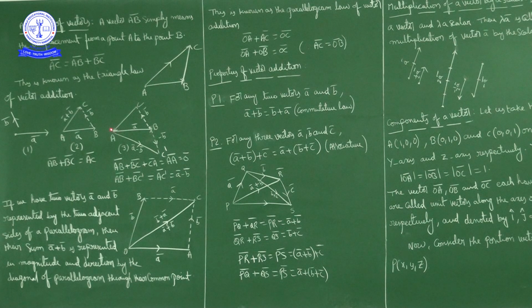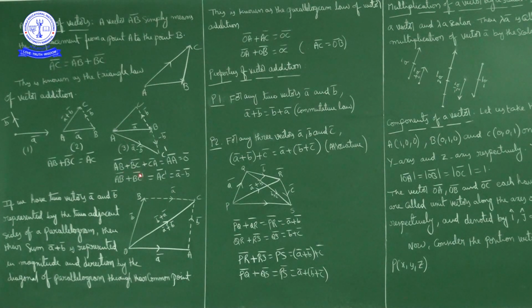Now if you observe, AB bar plus BC dash bar is nothing but AC dash, so A bar minus B bar. AB bar plus BC dash bar is equal to AC dash bar, nothing but A bar minus B bar. This is a vector A bar minus B bar. Now here one thing you can observe from the third diagram.